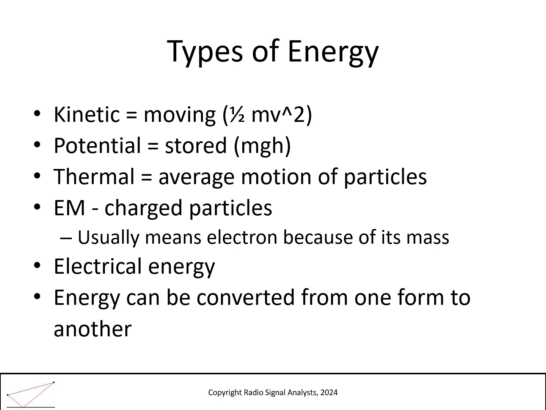Electromagnetic energy is a measure of energy in charged particles. Electric energy is related to potential energy, while magnetic energy is related to kinetic energy. We often speak of this effect on electrons because their mass is so much lighter than that of a proton. The electron moves much more readily. Similarly, voltage and current also relate to the potential and kinetic energy. The product of voltage and current is power, which we mentioned on the previous slide.